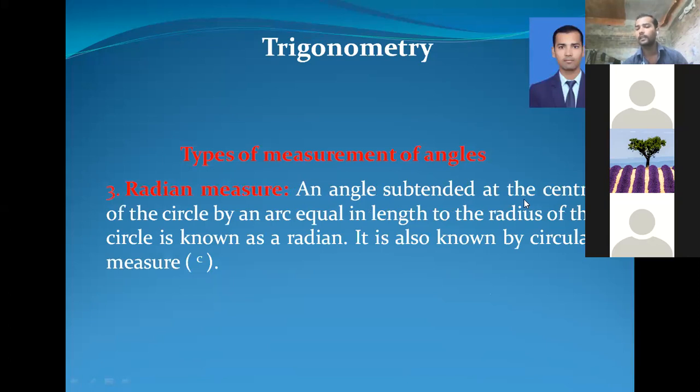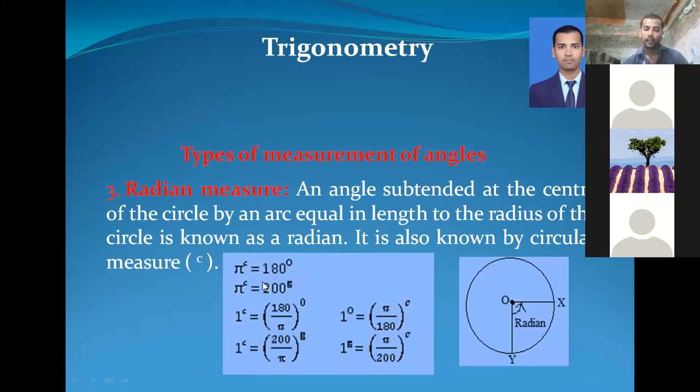It is also known as circular measure, and this is the symbol of radian, where the relation is given here. This is pi.